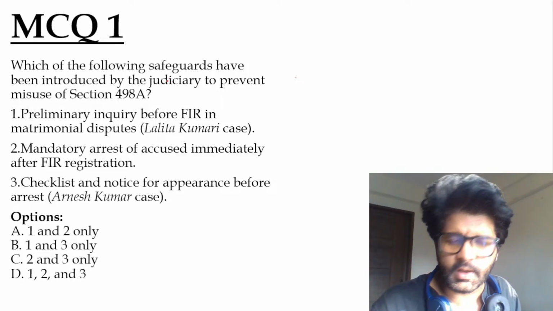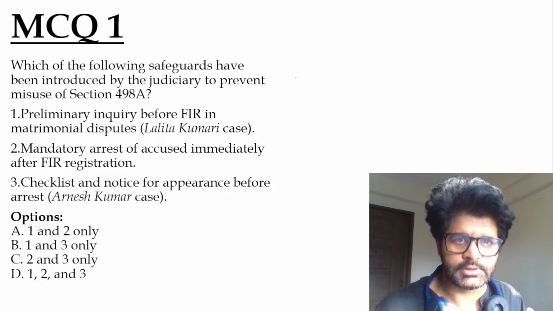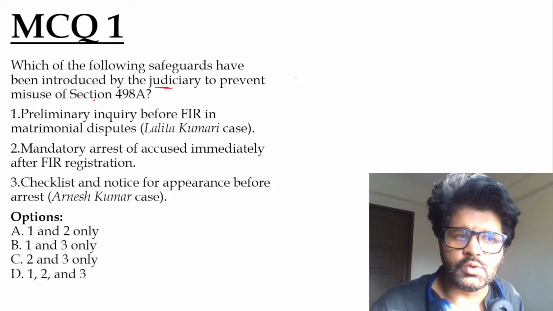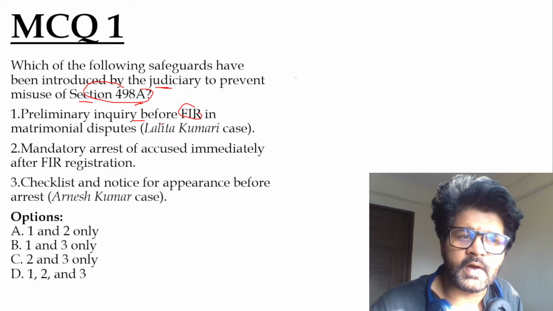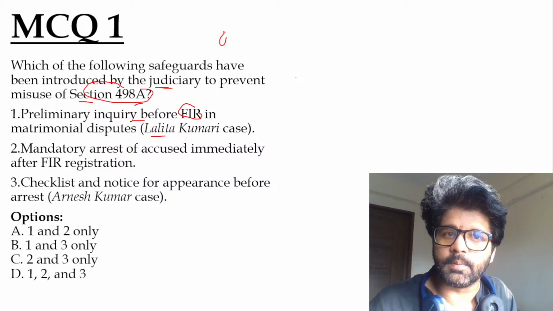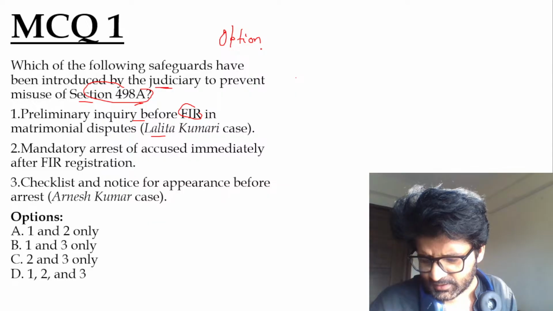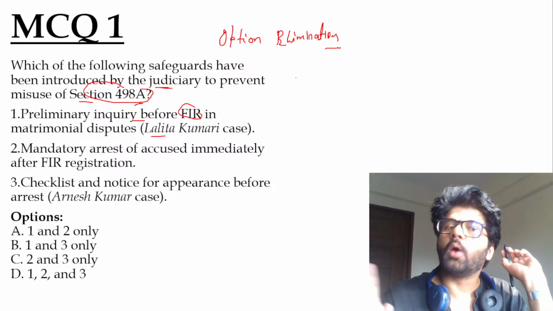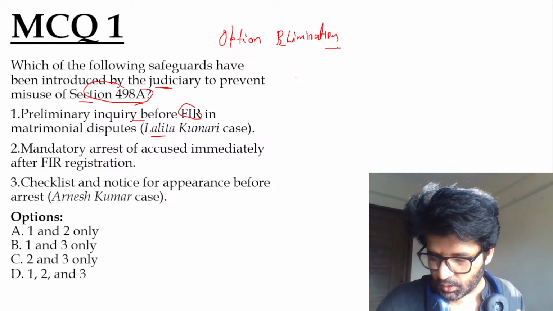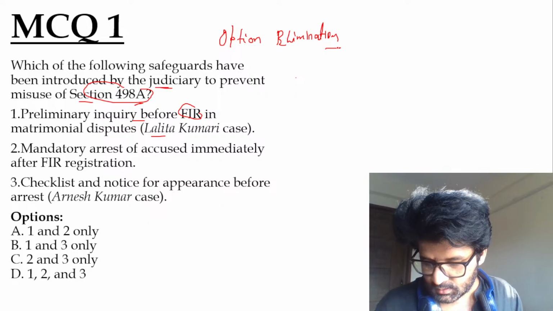So, MCQ one of the day, let's kill it. Which of the following safeguards have been introduced by the judiciary to prevent misuse of section 498A? Preliminary inquiry before FIR in matrimonial dispute. Again, do option elimination here. Mamta is such a good girl, loud and clear. So option elimination, just remove that particular option. Rishi is still there. Bros, already a lot of people don't report due to silence, shame and stigma. 2 months cooling off period, they're forced, manipulated into not reporting.